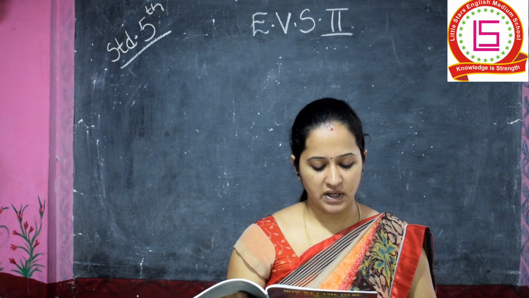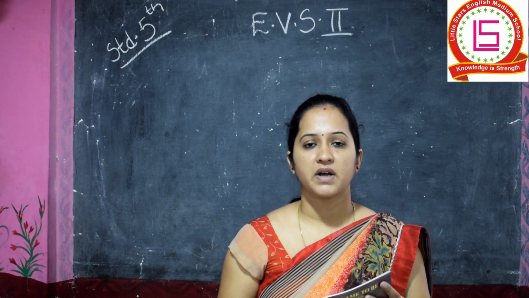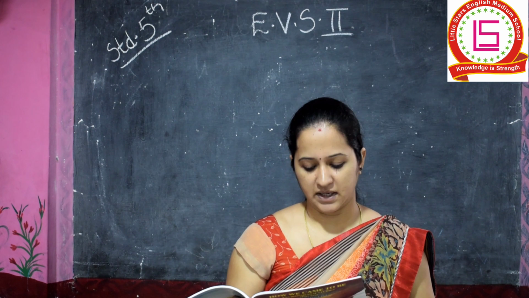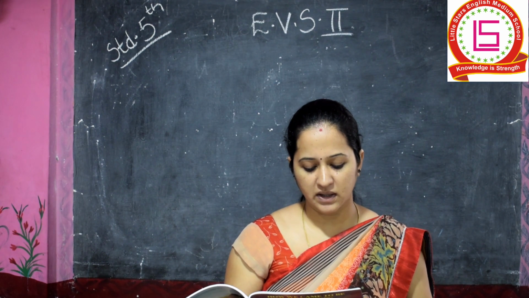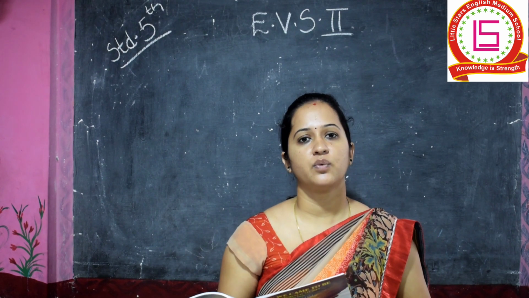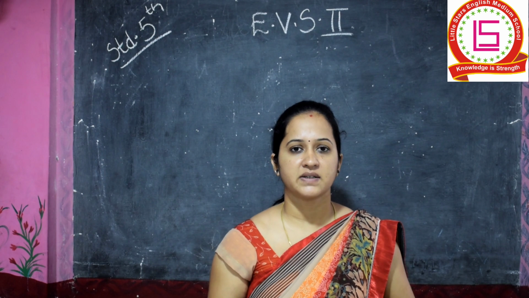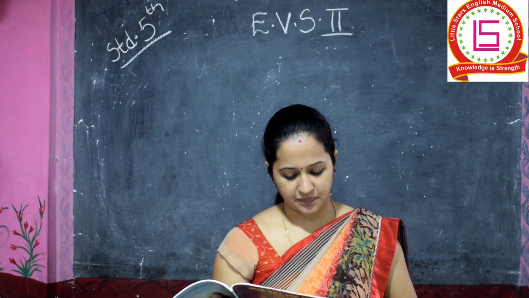At the end of the day, it becomes dark. When the day is over, it becomes dark and it is night. This means that we divide the day into two parts, day and night. By this, what do we come to know? That we divide the time into two parts, that is the day and the night.